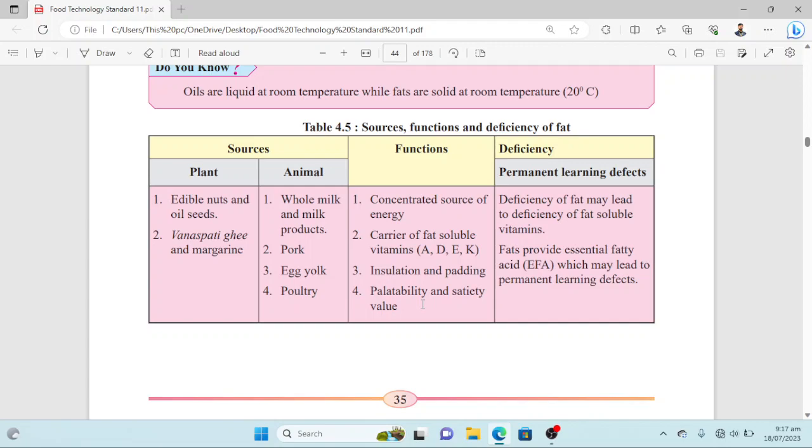Now have a look at deficiency. What are the deficiency symptoms if fats are not delivered to the body in sufficient amount? First of all, permanent learning defects. Deficiency of fat may lead to deficiency of fat soluble vitamins.